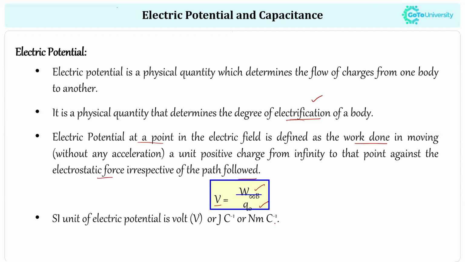And the SI unit of electric potential, which you know, is joule per coulomb, or else we can say newton meter per coulomb as well.